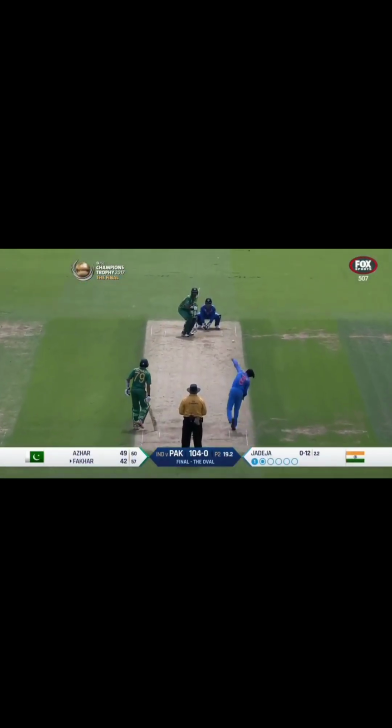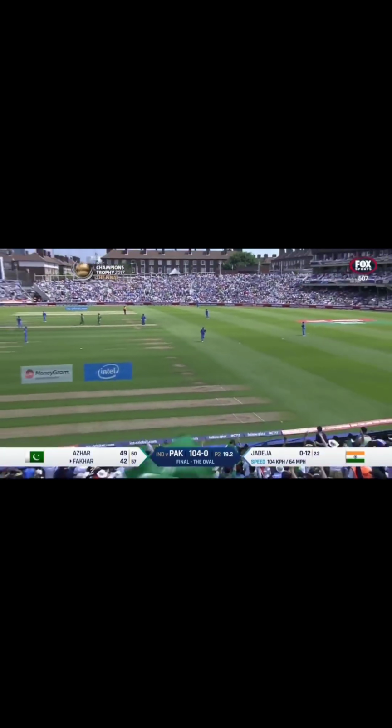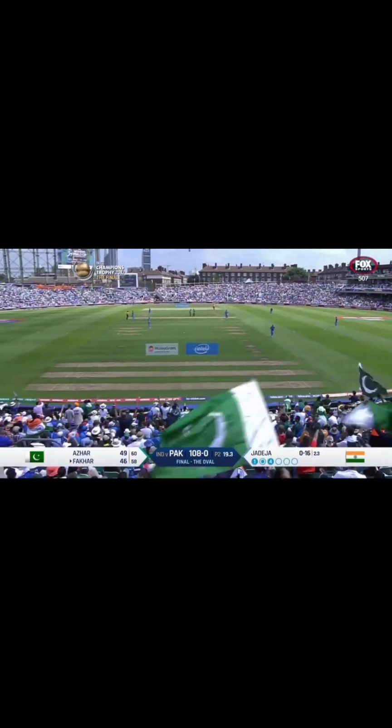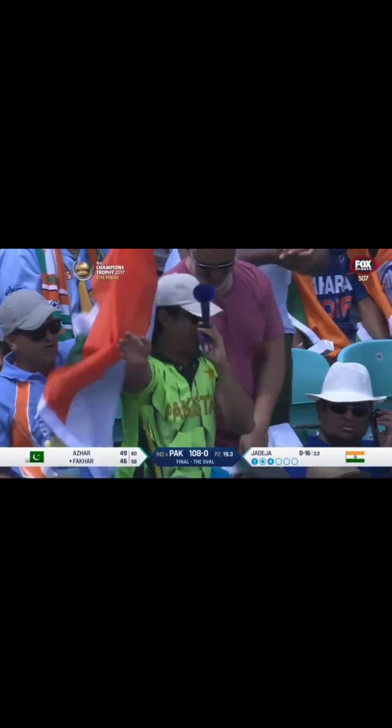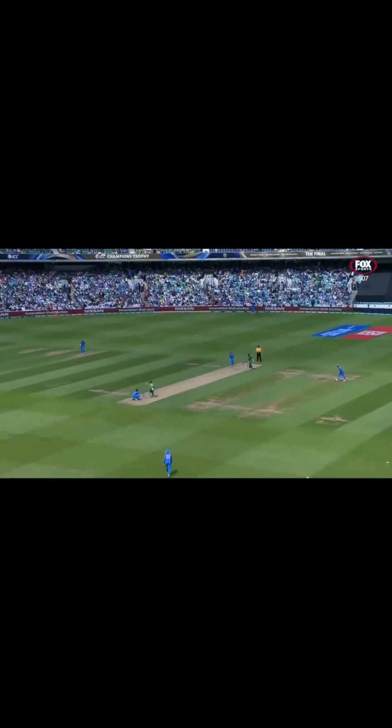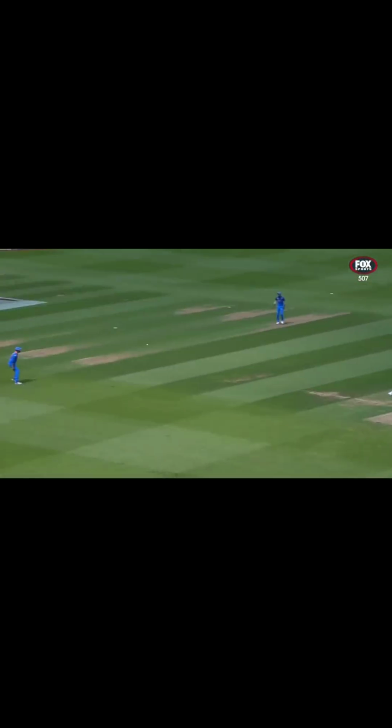Just trying to find something at the moment, Nas. Fakhar Zaman has found the boundary. Cut it away, there's no one sweeping. That's what he was looking for, the boundary. He was trying to find one for his teammates, and he got it. Excellent shot. Just the timing, as you spoke about, Nas, and the placement.